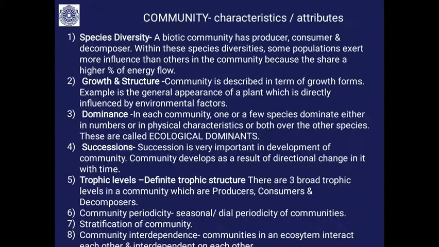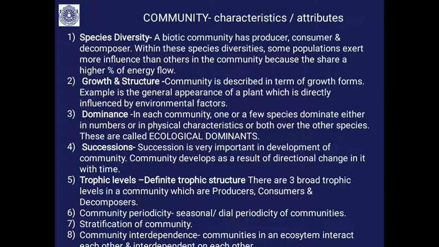Community characteristics or attributes. A community in an ecosystem shows these characteristics. First, species diversity. A biotic community has producers, consumers and decomposers, which you know already. Within this species diversity, some populations exert more influence than others in the community because they share a higher percentage of the energy flow.